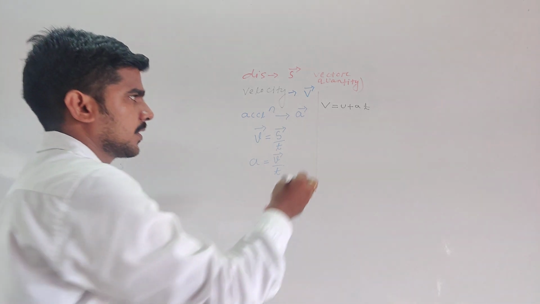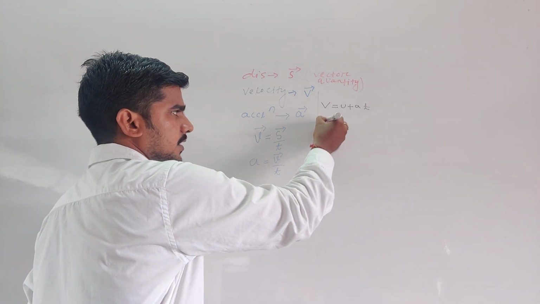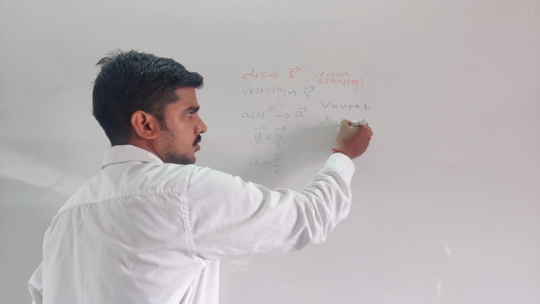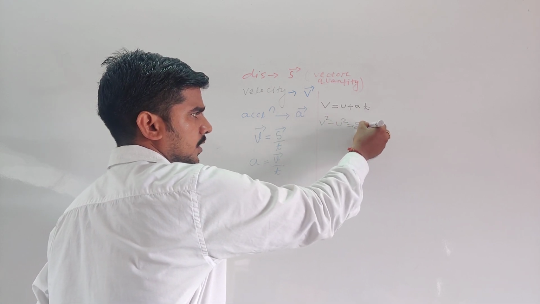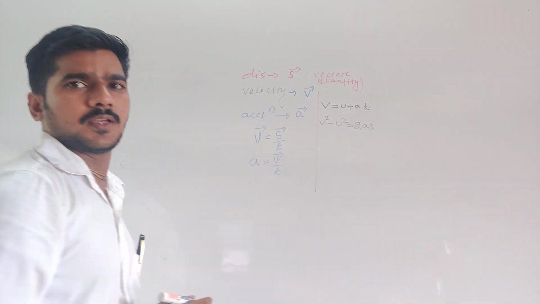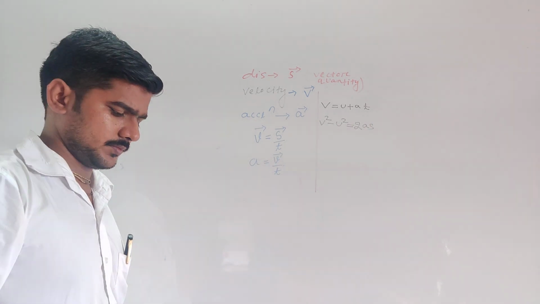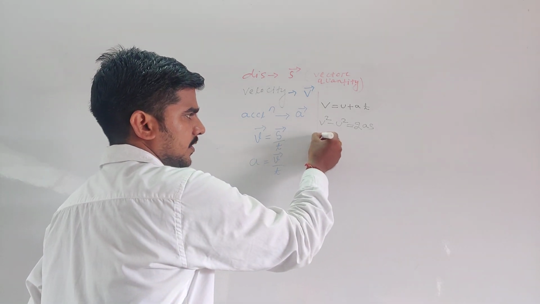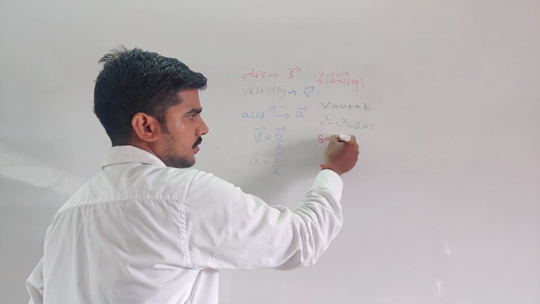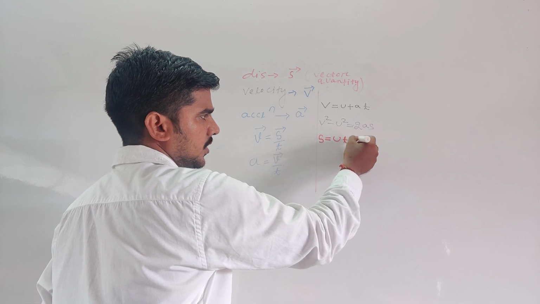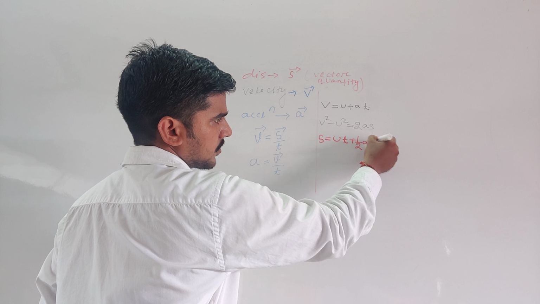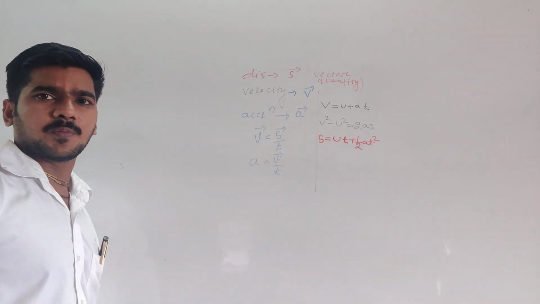The second one is V square minus U square equal to 2AS. Clear? And the third one is S equal to UT plus half AT square. Clear my point?